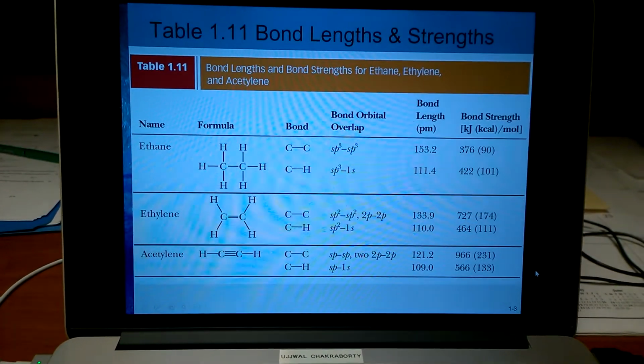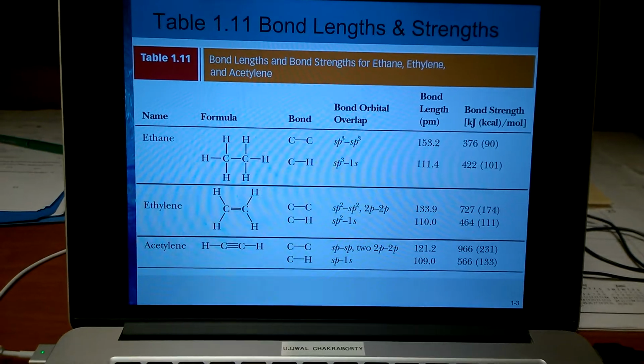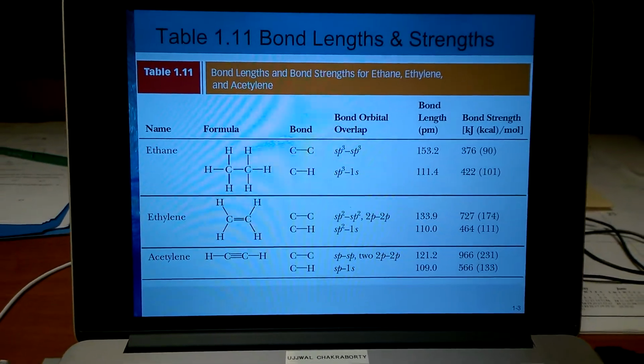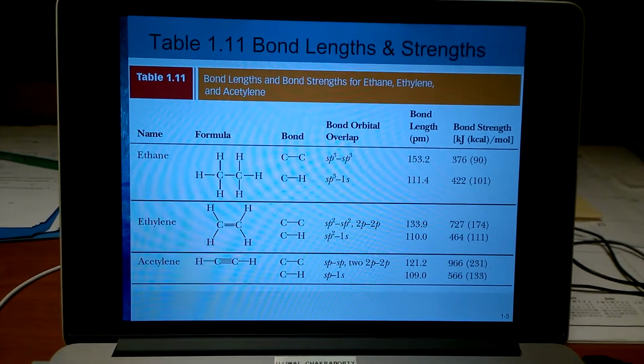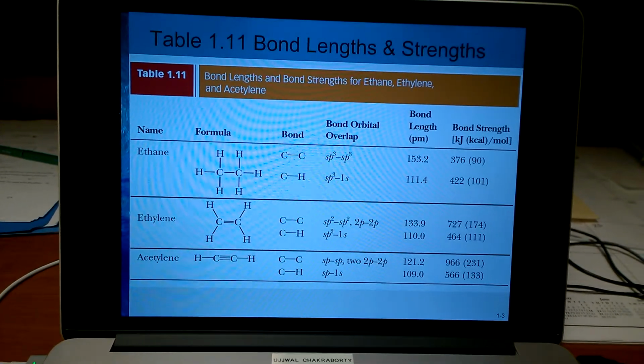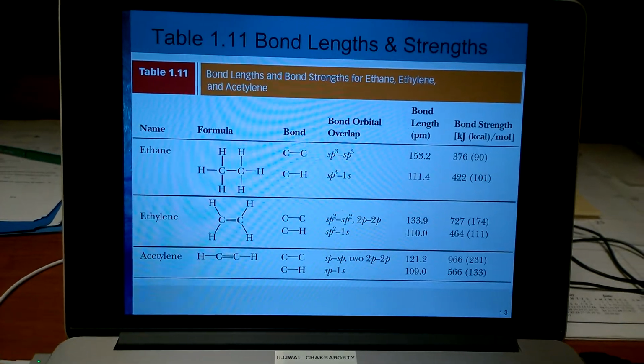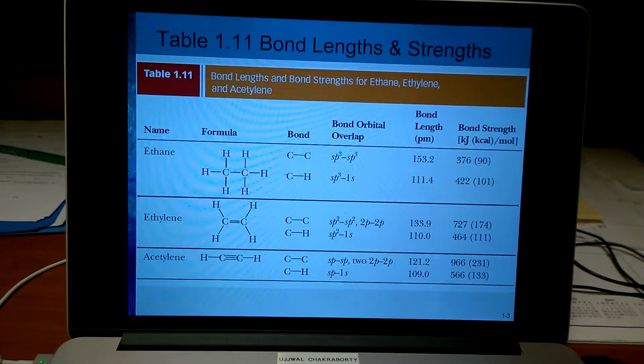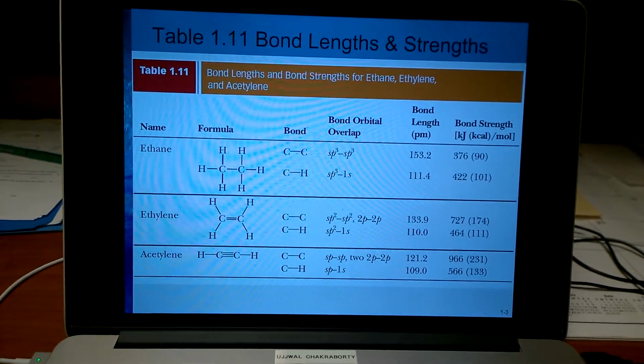As the bond order, as the number of bonds between the two carbon atoms increases, the bond will get stronger and the bond will get shorter. So we can have a generalization: as a bond gets stronger, the bond becomes shorter or tighter. If you have more bonds between two atoms, that's going to be a stronger bond and that bond will be shorter.